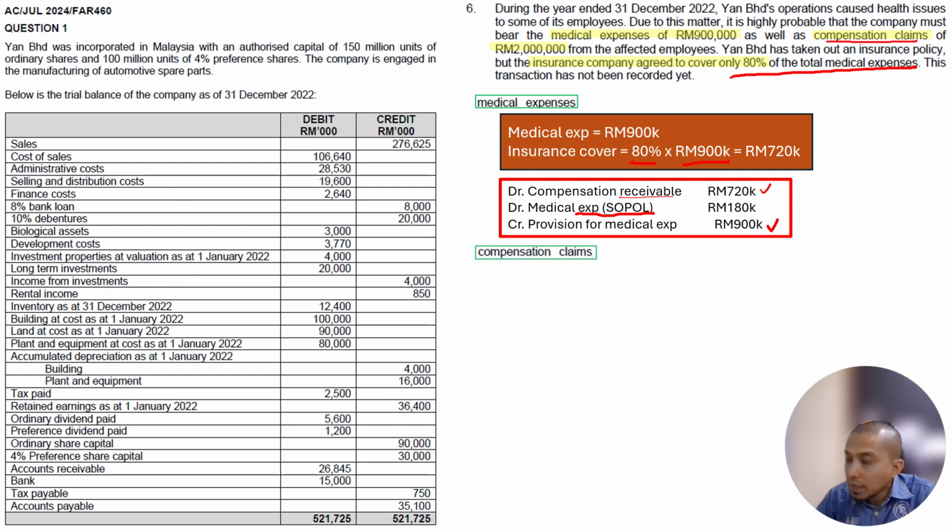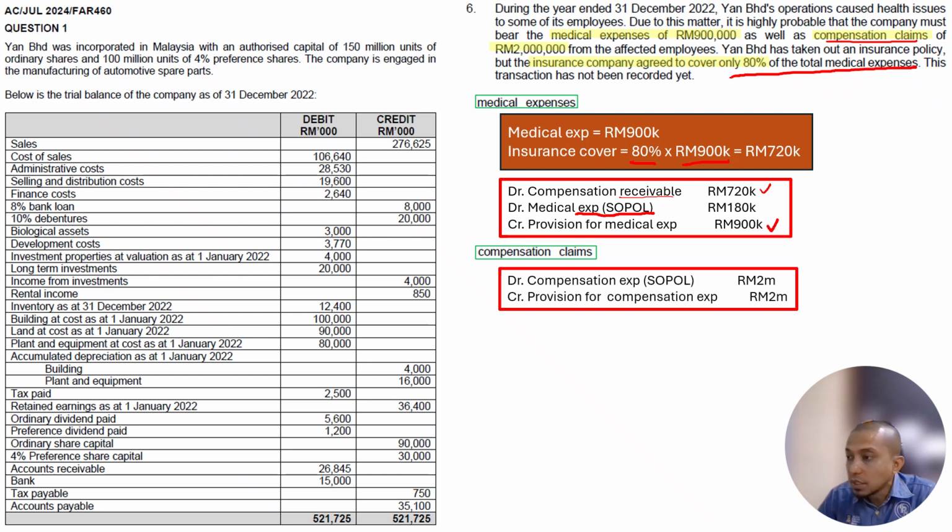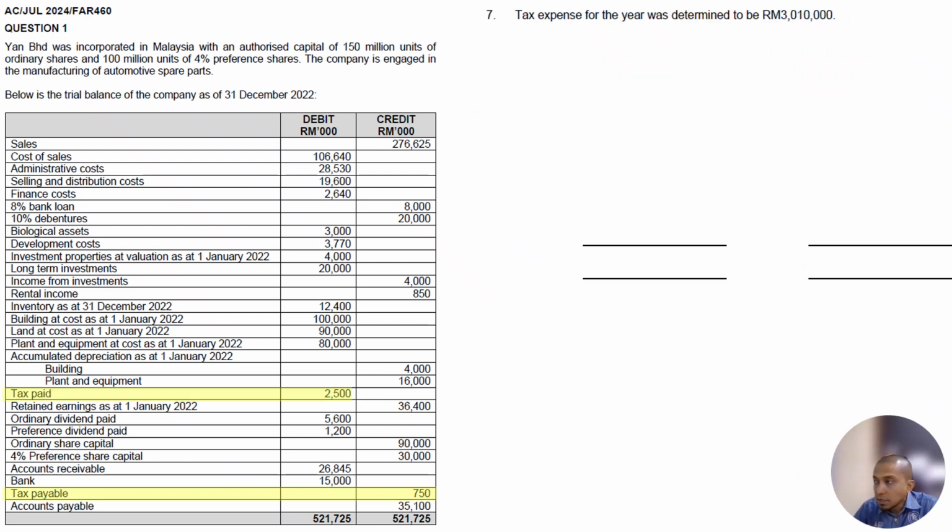How about the compensation claim? The compensation claim is easy because it doesn't have any insurance to cover it. So we just record it as a provision. Debit expenses, compensation expense, and credit provision for compensation expense, 2 million, 2 million. Right. So number 7, the tax expense was estimated to be 3,010,000.